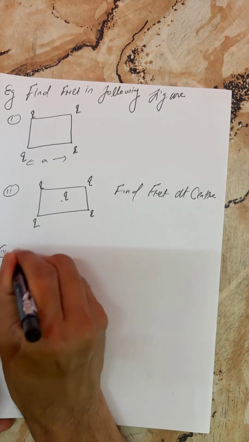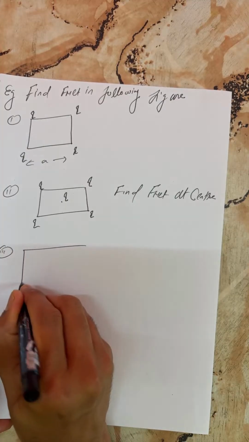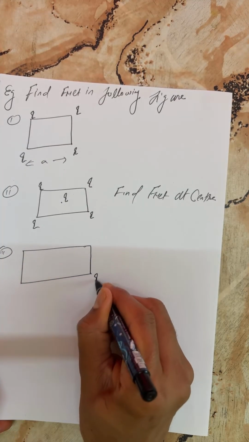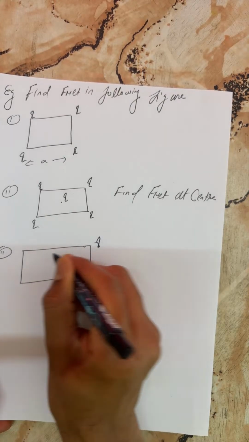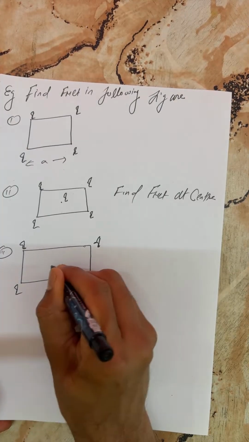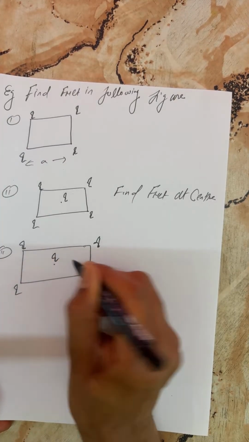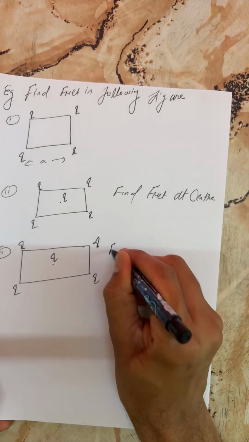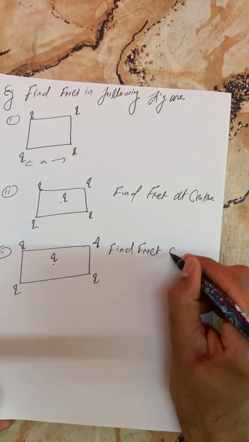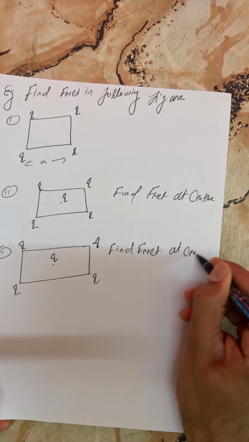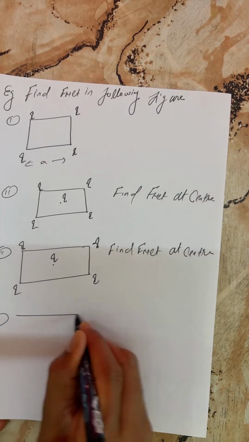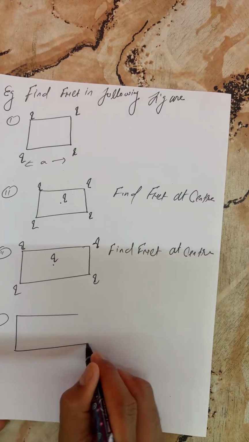Question number 3. Again this is a square. It looks like a rectangle, but you can read here this is minus q, this is minus q, plus q, plus q. At the center there is one more charge. Find F net at the center.